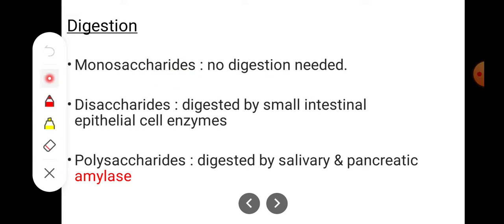For monosaccharides, no digestion is needed, as monosaccharides contain only a single sugar unit. For disaccharides, they are digested by small intestinal epithelial cell enzymes, and polysaccharides are digested by both salivary and pancreatic amylase.